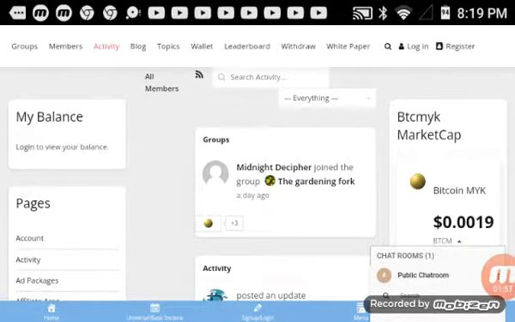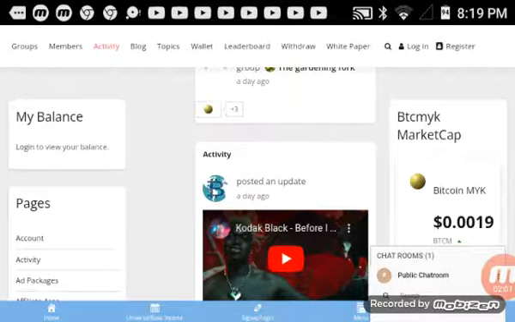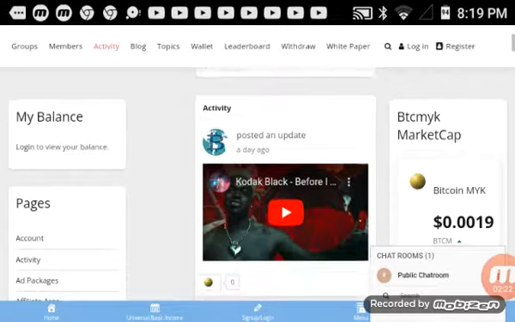So what you can do with the Bitcoin MYK token that has been demonstrated on the platform is take the token and use it to promote and get attention to your products, services, your profiles, and all these attention value based economy things, right? You can only do it with the Bitcoin MYK token.